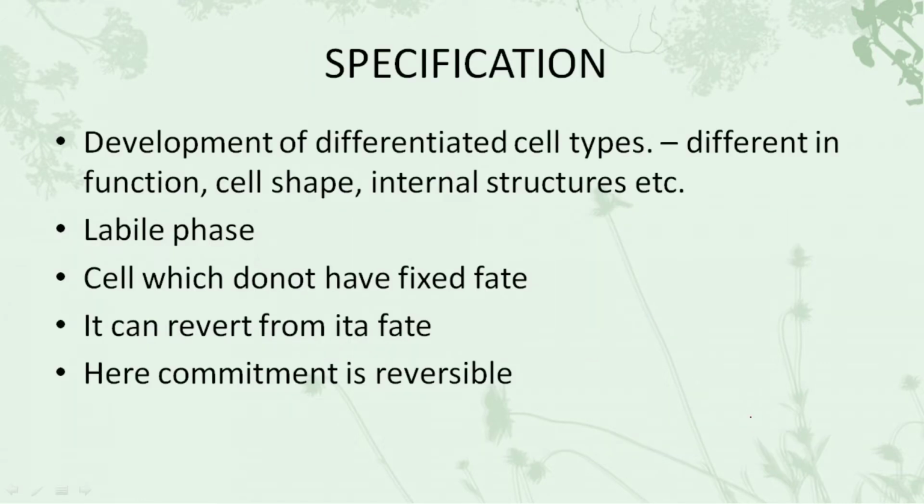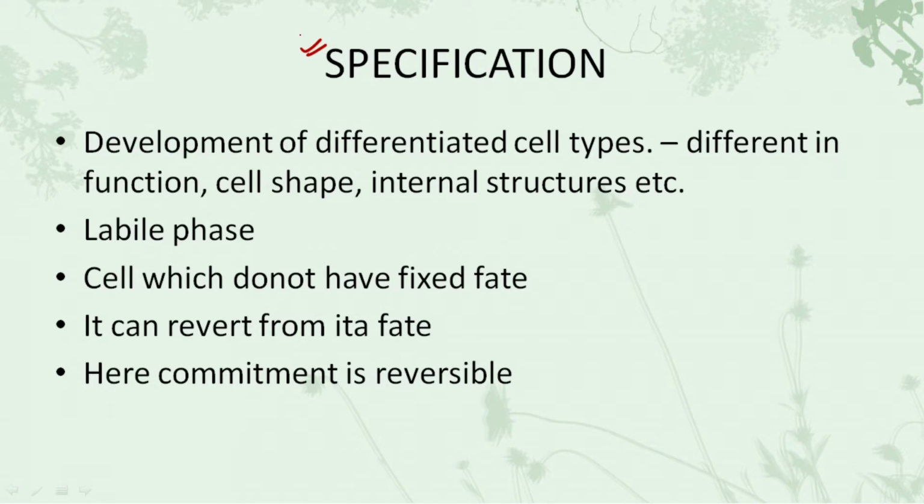Let's understand about cell specification now. So what is specification all about? Specification in very simple words means, we have already dealt with this in the first lecture, so this is the extension of the same. We'll be understanding the various types of specifications as well.